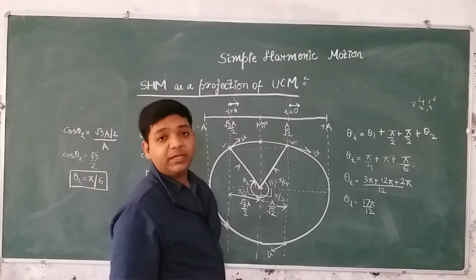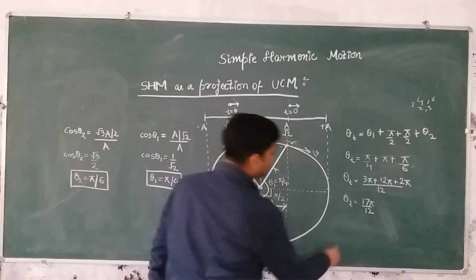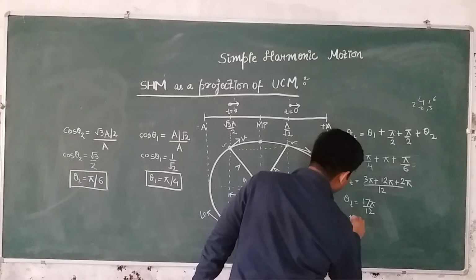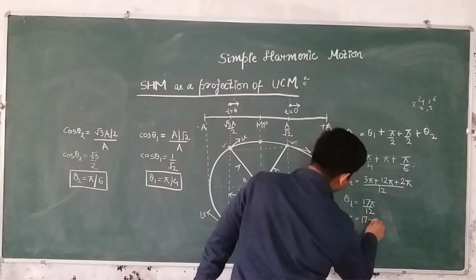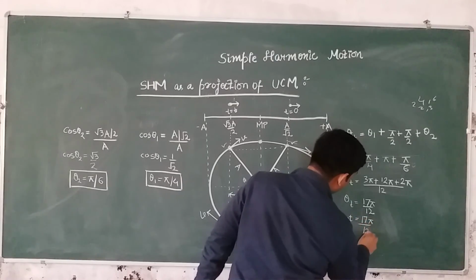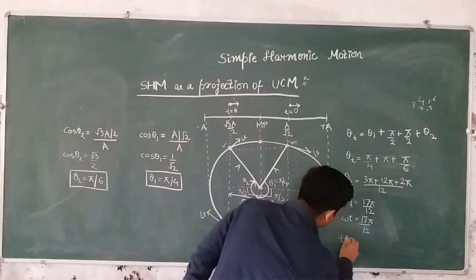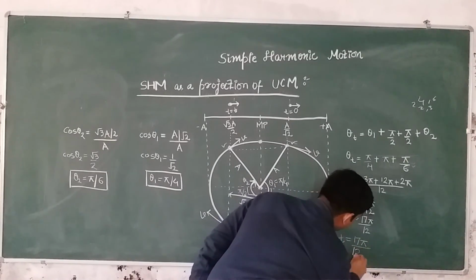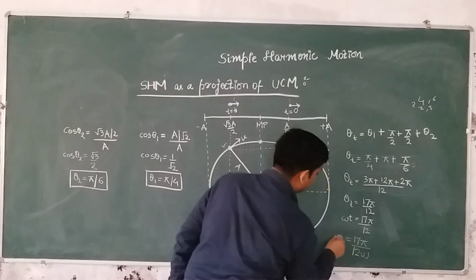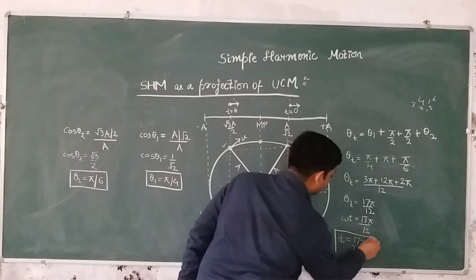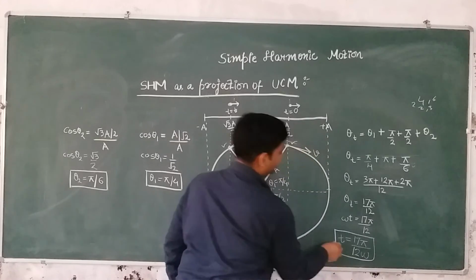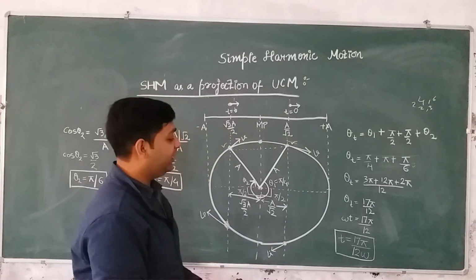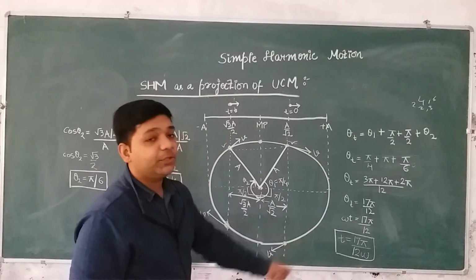Now theta can be written as omega t, right? So omega t will be equal to 17 pi by 12. So from here the value of t comes out to be 17 pi upon 12 omega. This is your answer, the value of time small t. Now if you want, you can substitute the value of omega.